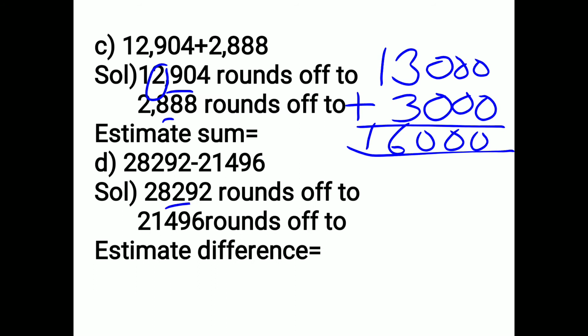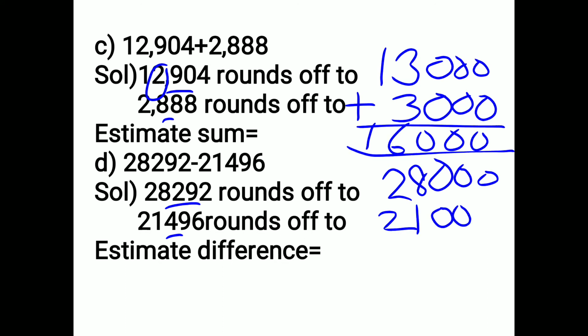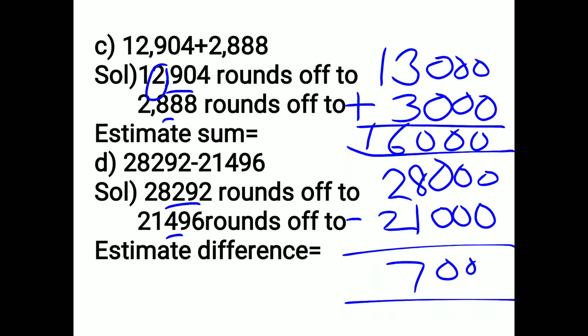Now in D part, which place do you have to see? The 1000 place. So for this you compare the 100 place. It is 2. So 2 is smaller than 5. So 8 remains 8 and the rest of the numbers become 0. Here the 100 place, 4, is less than 5. So 1 will remain 1 as it is. Minus them. What answer comes? The answer comes 7,000. Understood? Now we do question number 2.